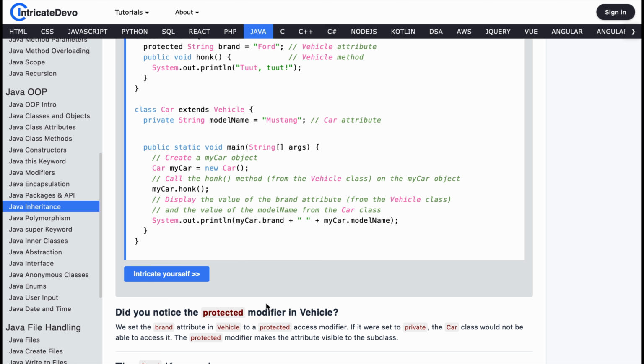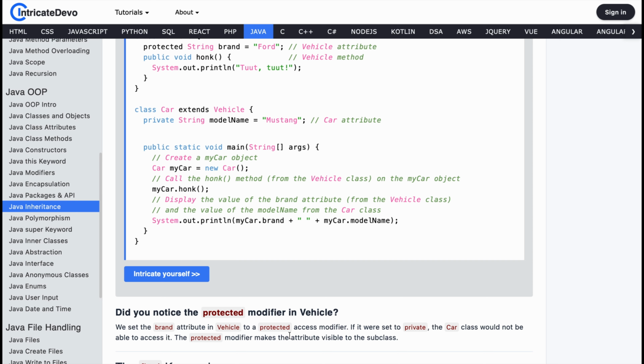Protected String brand. If we used private, the child class Car would not be able to access it, but protected allows the subclass to use it safely. So remember this rule: private is only inside the same class, protected is accessible inside the subclass too.